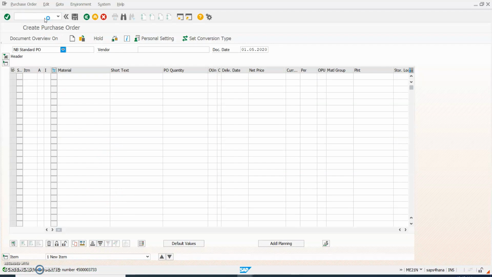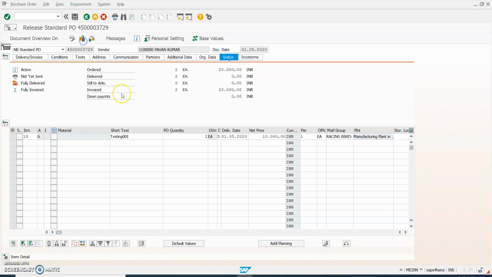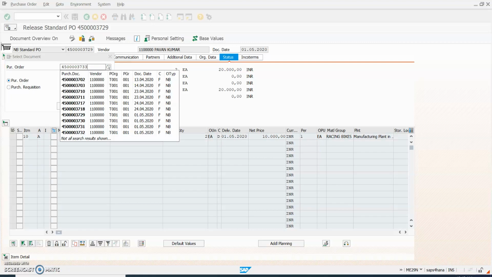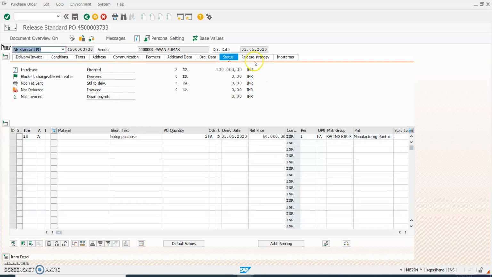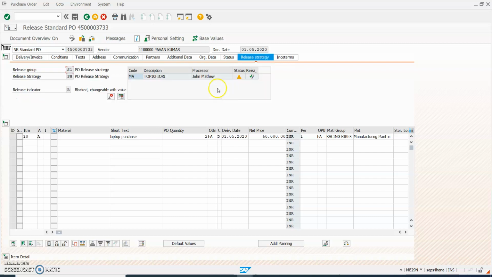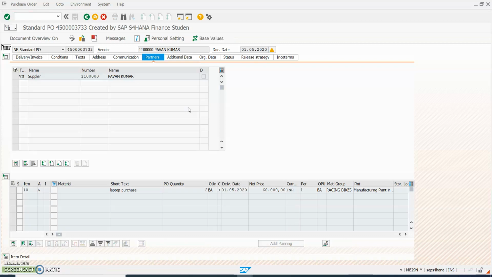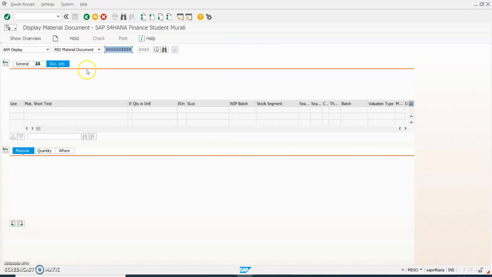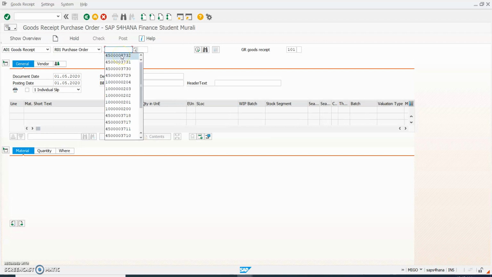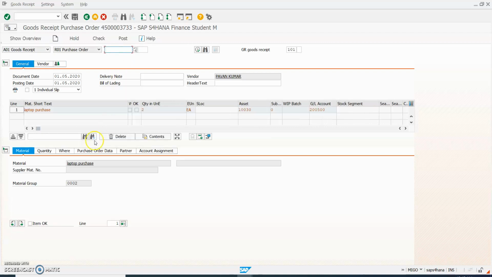Now release the purchase order. ME29N is the transaction code. So 3733, enter. Go to release strategy. Click on release and save it. Continue. Now go to MIGO. Goods receipt, 3733. Item OK.